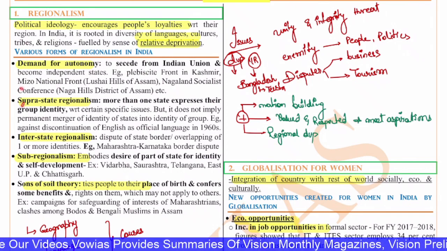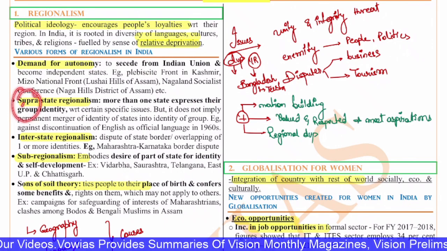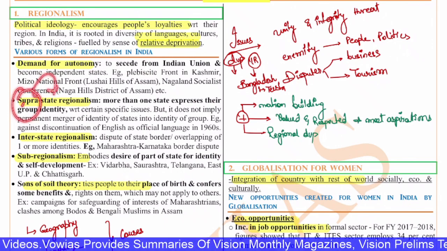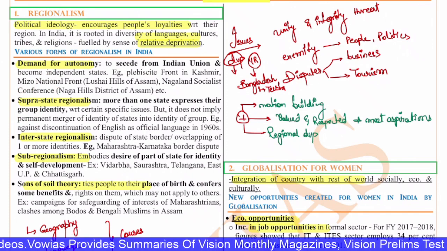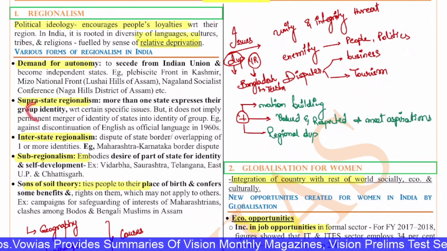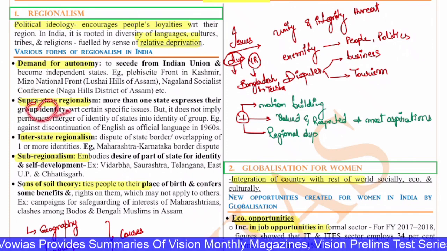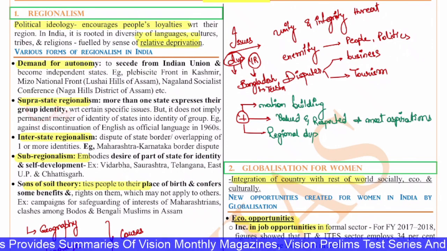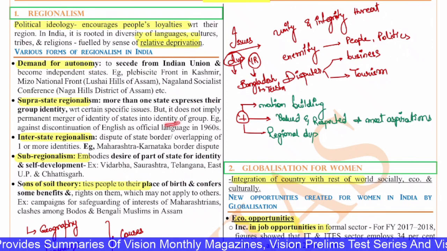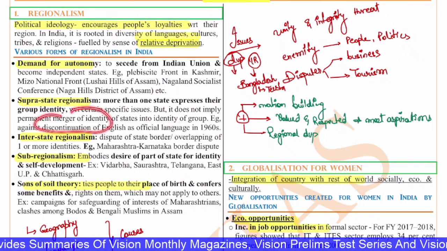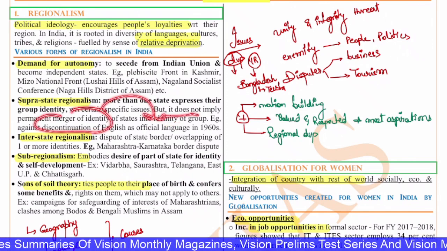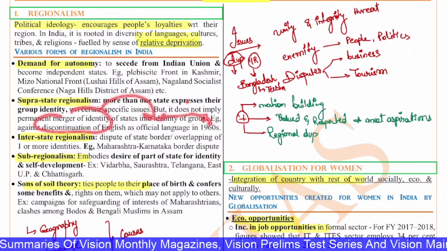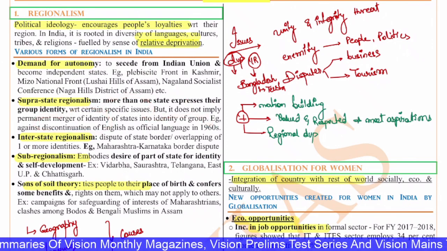Next, supra-state regionalism, where more than one state expresses a group identity. This we can also see in the Northeast, with respect to specific issues. It does not imply a permanent merger of the identities of states into a group identity. Example, the demand against discontinuation of English as official language in 1960. So states come together for their common needs and common goals.